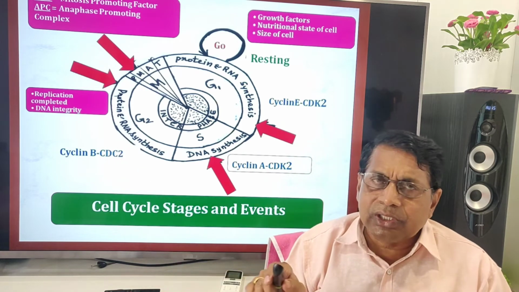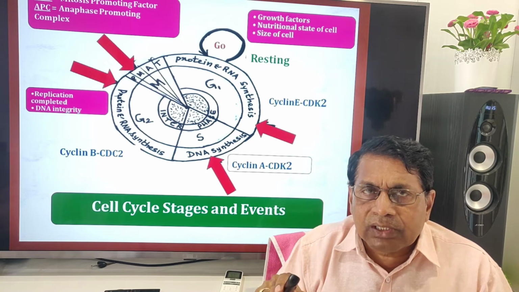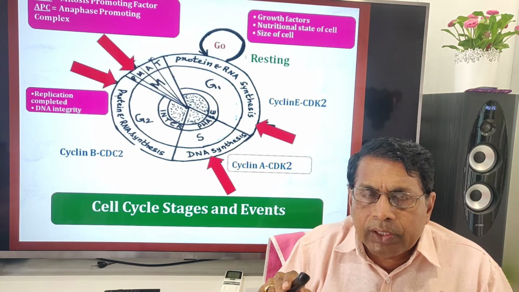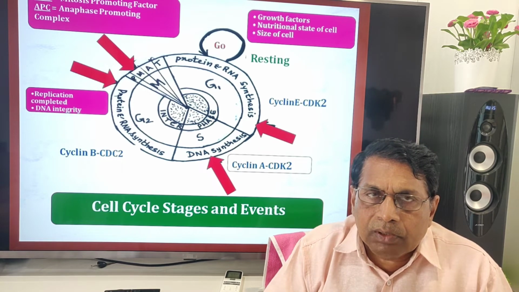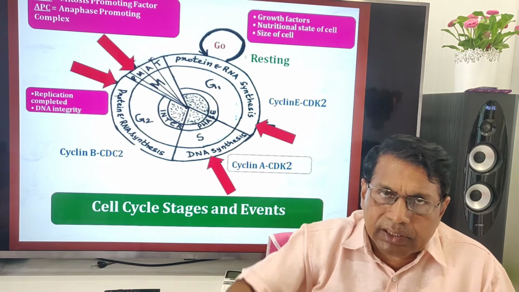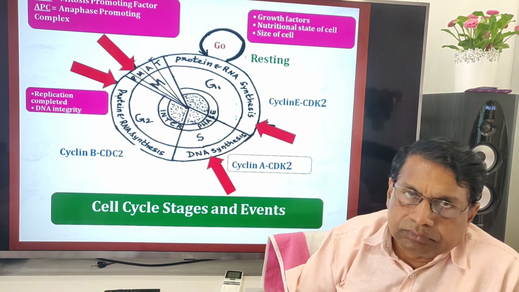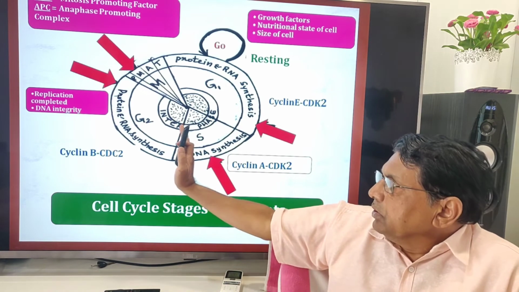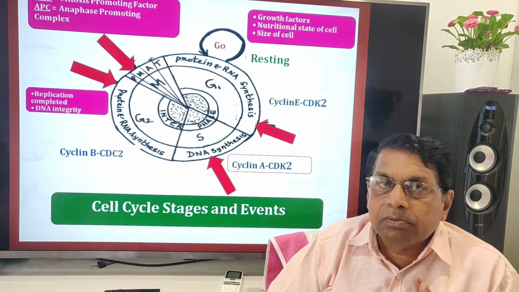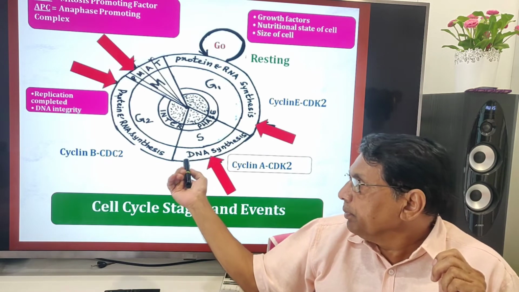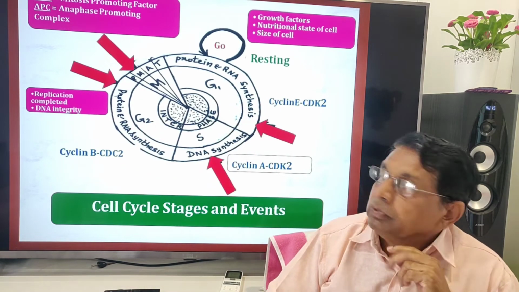At every stage, checkpoints test whether the events are going normally. If not, the cell cycle will be stopped there itself. Suppose DNA synthesis is not proper, then the cell cycle stops here. Or sometimes the damaged DNA will be repaired, and only then is it allowed to go into the G2 phase.